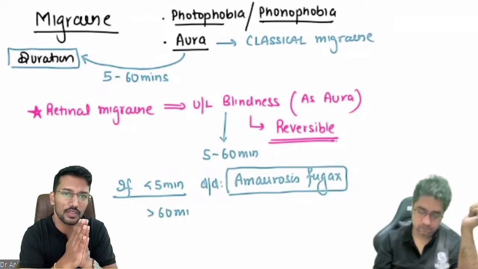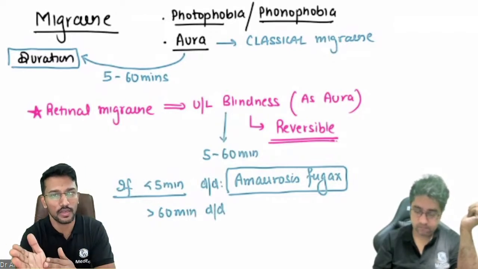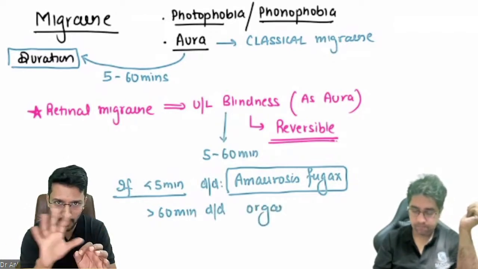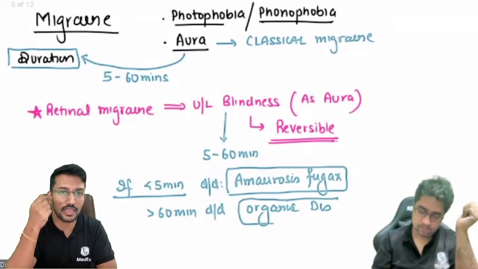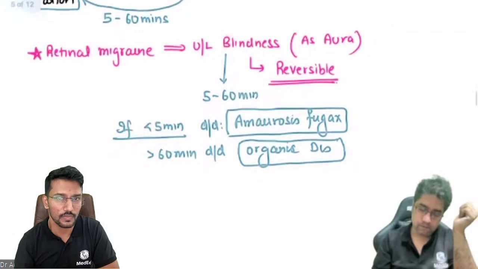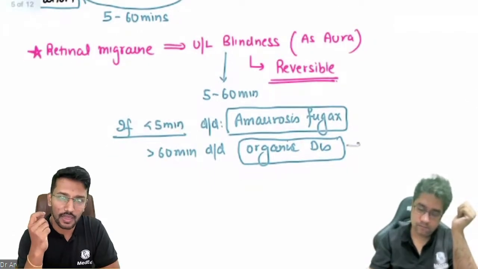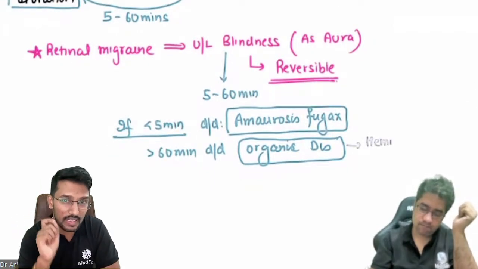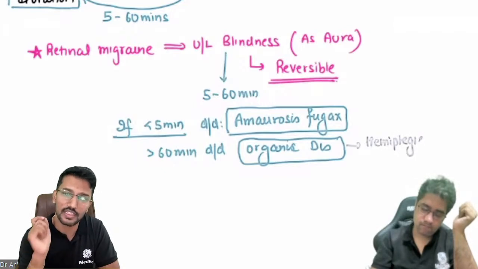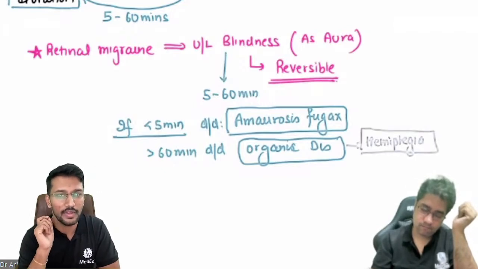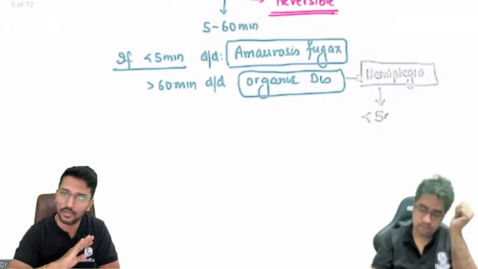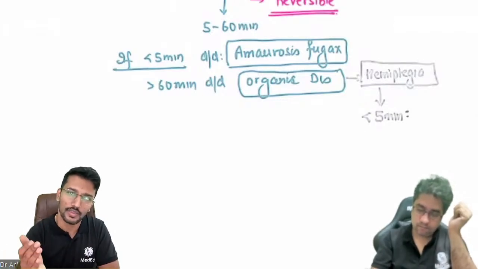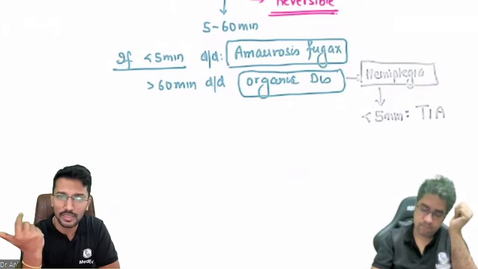Or एक example दे सकता हूँ, there is something called hemiplegic migraine, where when migraine starts, just before the headache appears, during the aura phase, the patient can develop hemiplegia. Okay. अगर hemiplegia lasted for less than 5 minutes, it is most likely TIA, transient ischemic attack. And if the hemiplegia lasted for more than 60 minutes, then वो तो hemiplegia है, वो aura नहीं है, right? If it is aura, then it should have reverted back to normalcy within 60 minutes.